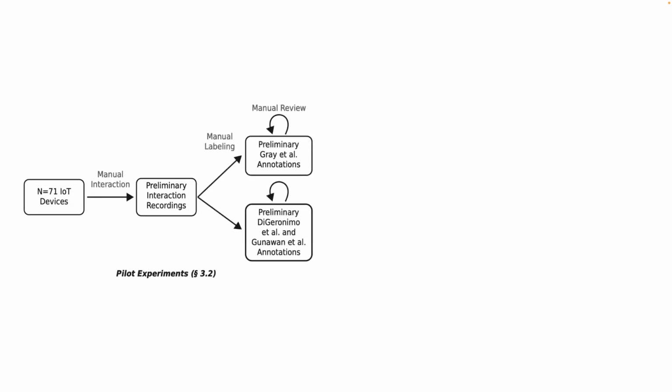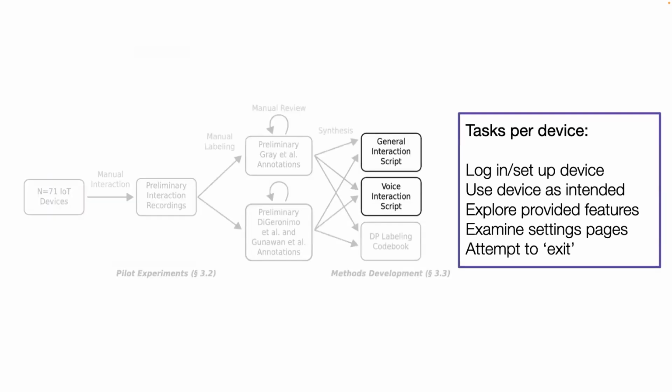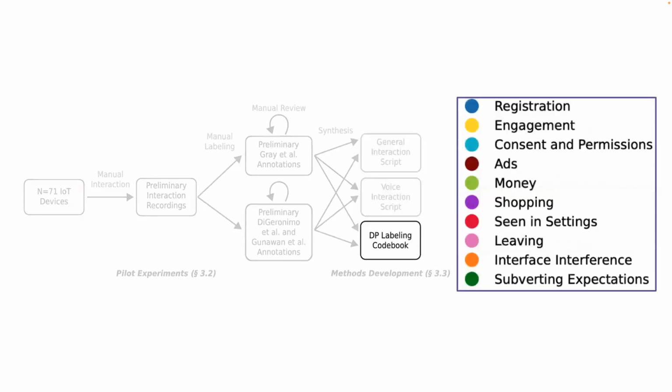Now, to handle this range of devices, we conducted preliminary tests with an initial 71 devices and then iteratively annotated each device according to existing taxonomies. From these pilot experiments, we developed an interaction script to standardize tasks that we would conduct across all devices, as well as a verbal script for interacting with voice assistants. We also built a codebook of dark patterns, appending new patterns that we discovered in pilot experiments.